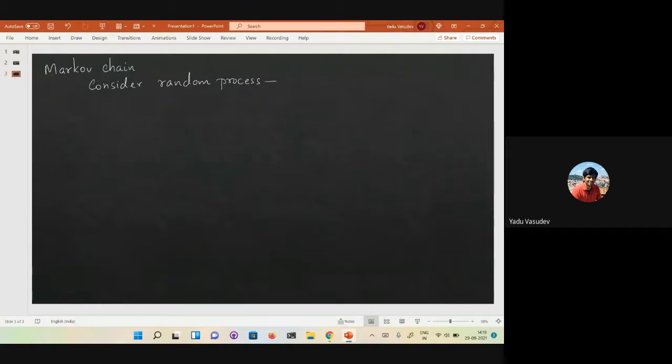What it means is that it is evolving over time, and the state of the system is a random variable, because the current state of the system depends on where it was before and the random choices that the process makes. So the state of the system is a random variable.